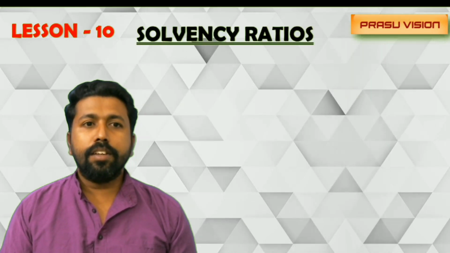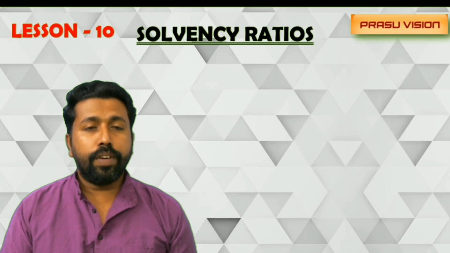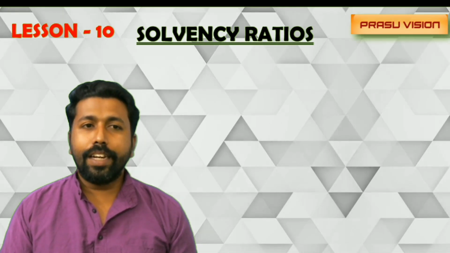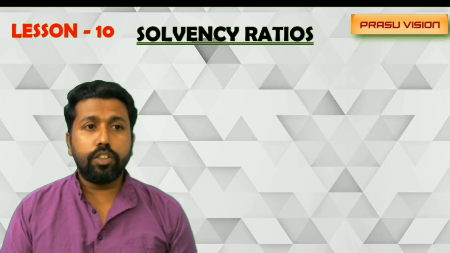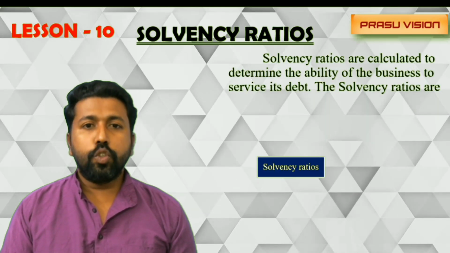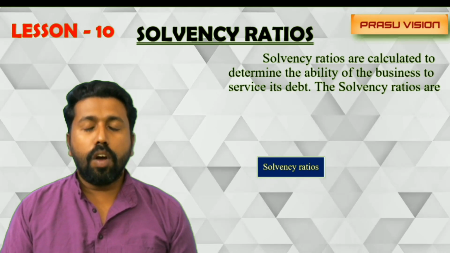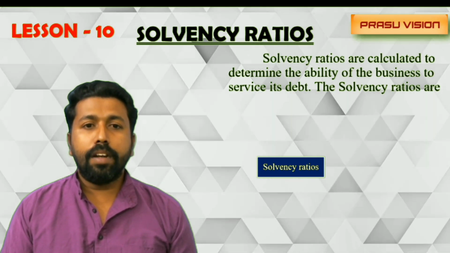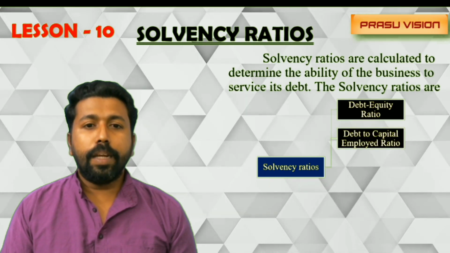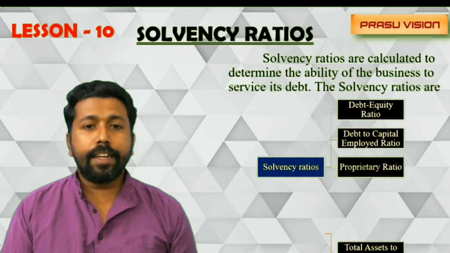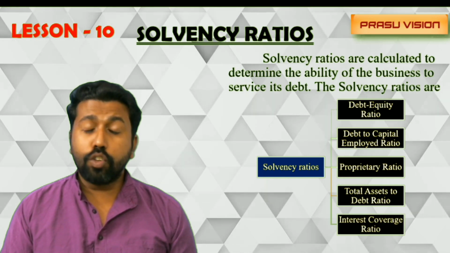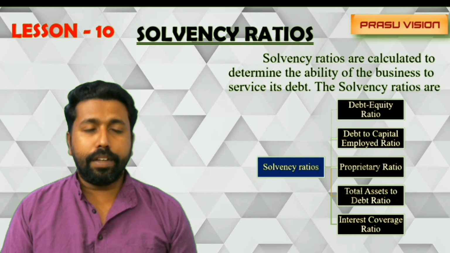And another thing, solvency ratio. So the first category, liquidity ratio, includes liquid ratio and current ratio, or current ratio and quick ratio. Solvency ratio shows the ability of the firm to pay its long-term liability. The different solvency ratios are debt equity ratio, debt to capital employed ratio, proprietary ratio, total asset to debt ratio, interest coverage ratio, as I told, very important for the board exams.